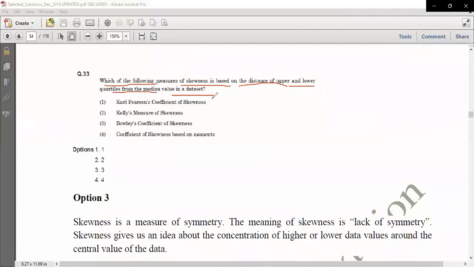So it's like Q3 and Q1, the upper quartile and lower quartile you were talking about. Yes, you are absolutely right. It's Bowley's coefficient of skewness, the third option, is the correct option for this. We will see the details, why it is, because in the question they have mentioned the distance of the upper and lower quartile, right? So we will see the explanation.